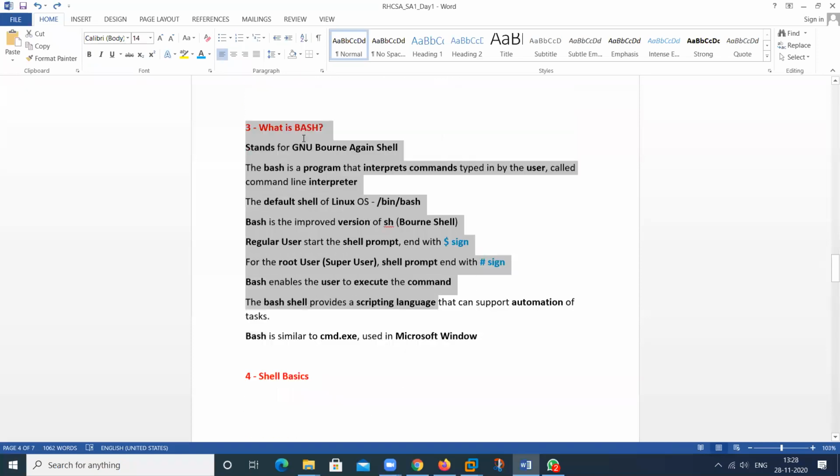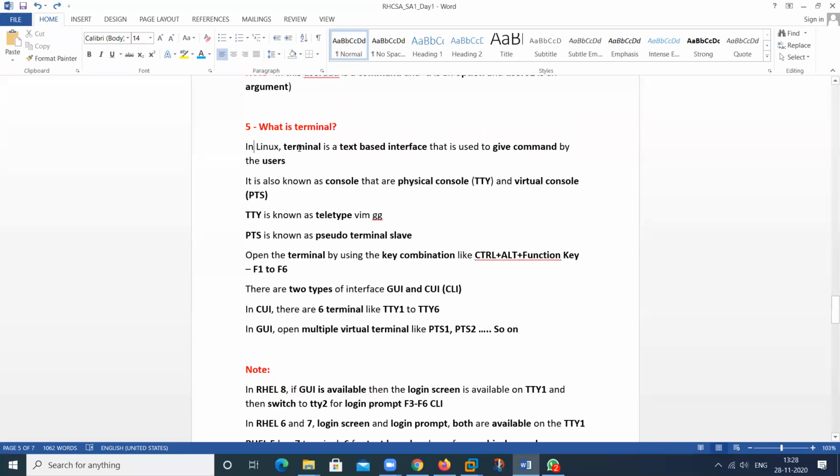Because if we want to type any command, which particular console should we have? Terminal. So what is terminal? Terminal is a text-based interface, just like command prompt, CMD. CMD is also a text-based interface where we can type any command.